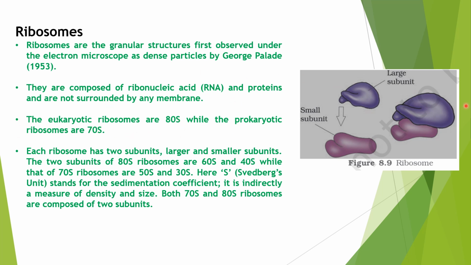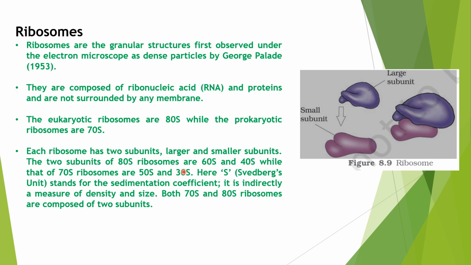Each ribosome has a larger subunit. See here, it is a ribosome. It contains one larger subunit and one smaller subunit. When it comes to 70S ribosomes, the subunits are 50S and 30S. Don't add these, they just depend upon the sedimentation coefficient, which is an indirect measure of density and size.